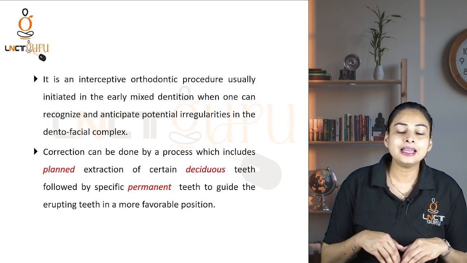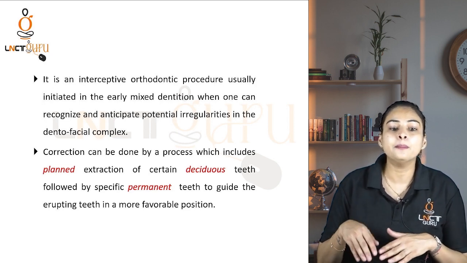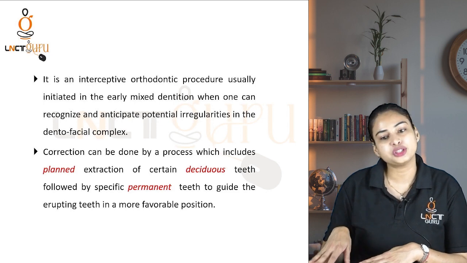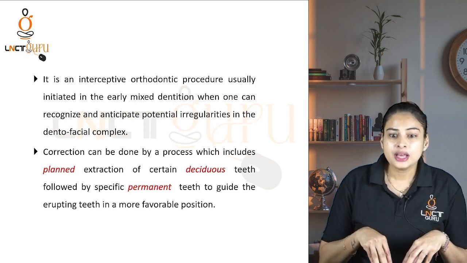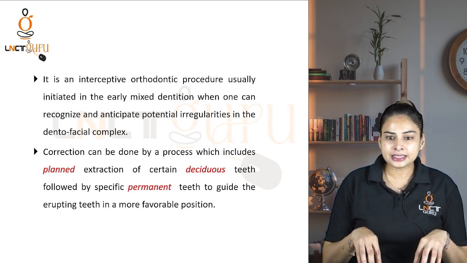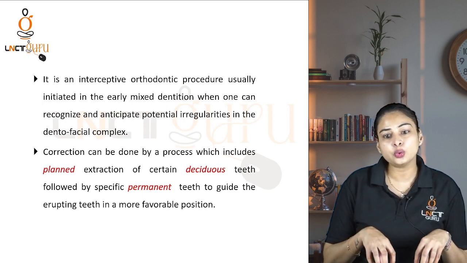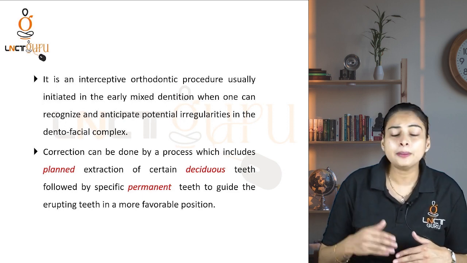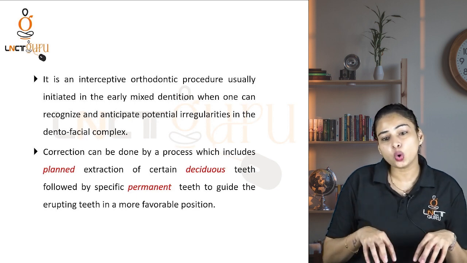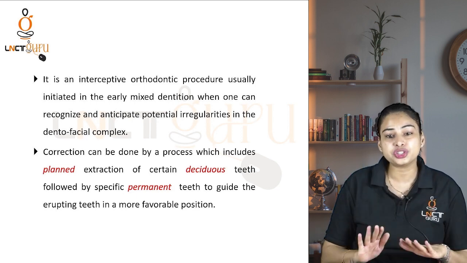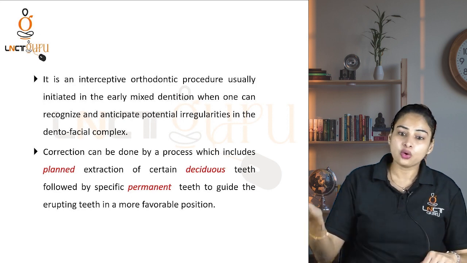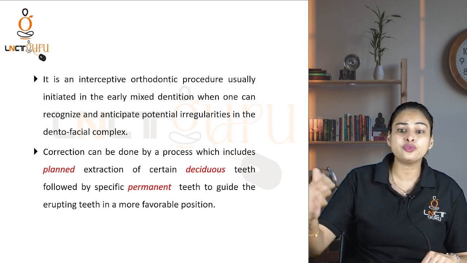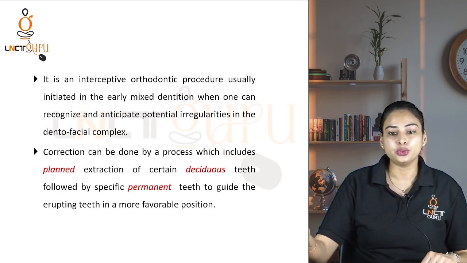To guide the eruption of the teeth into a more favorable position. As we all know, sometimes the teeth do not erupt into a favorable position. So if we already know that a particular tooth is not going to erupt in a favorable position, what we can do is go for extraction of the deciduous tooth followed by the permanent tooth, right?